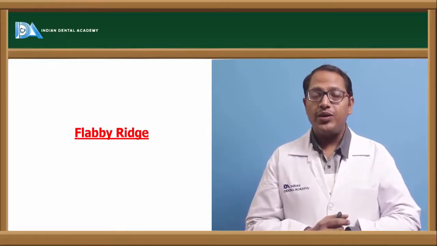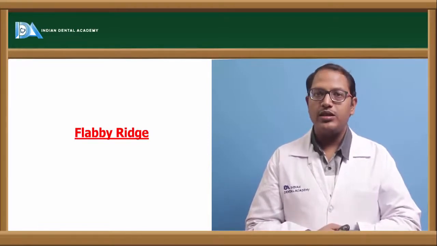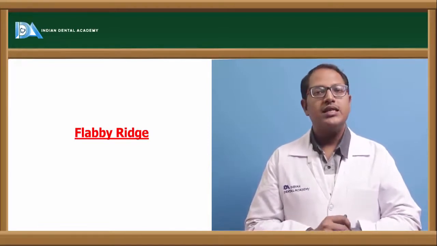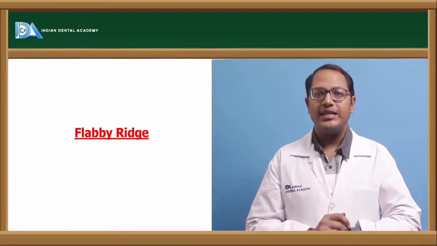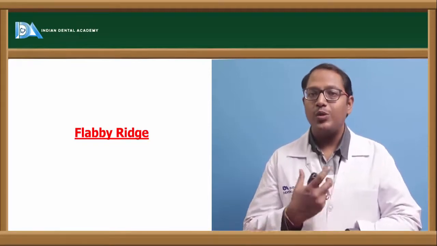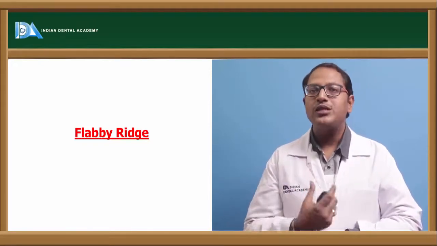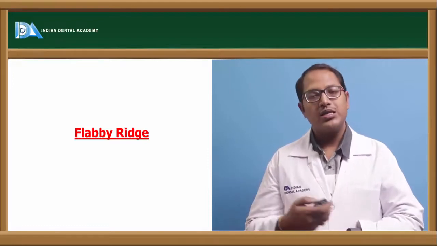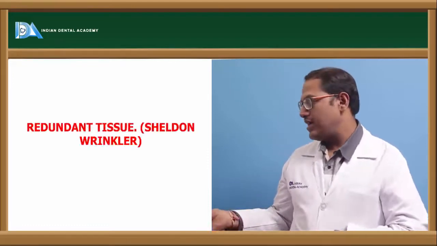Now how will we get rid of this? Surgical excision is one good option, but surgical excision doesn't help to take out the entire flabby ridge, because as I told you, it's a body response to the foreign stimuli or the resorption of the bone. So again it will come up with the same thing.